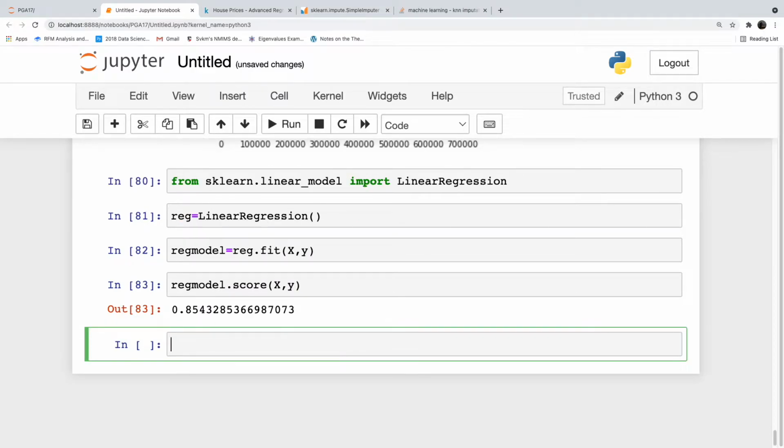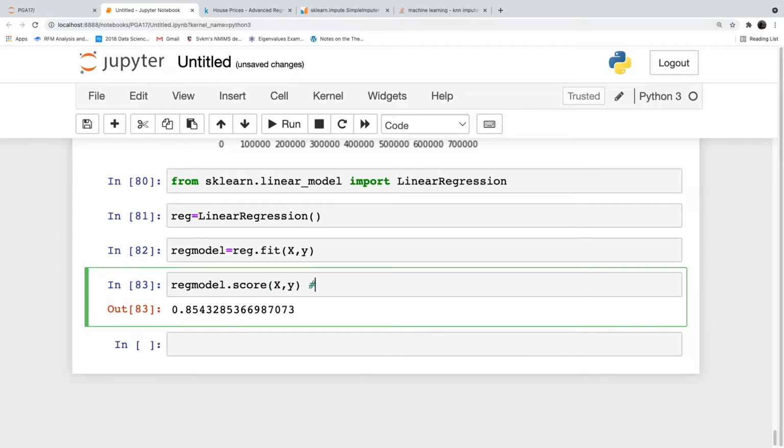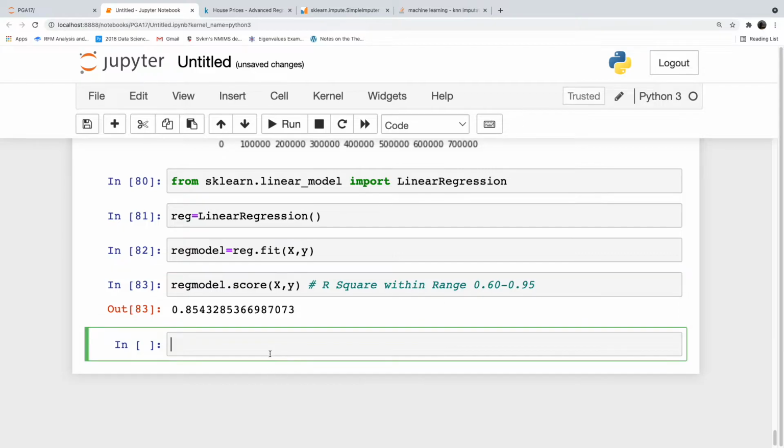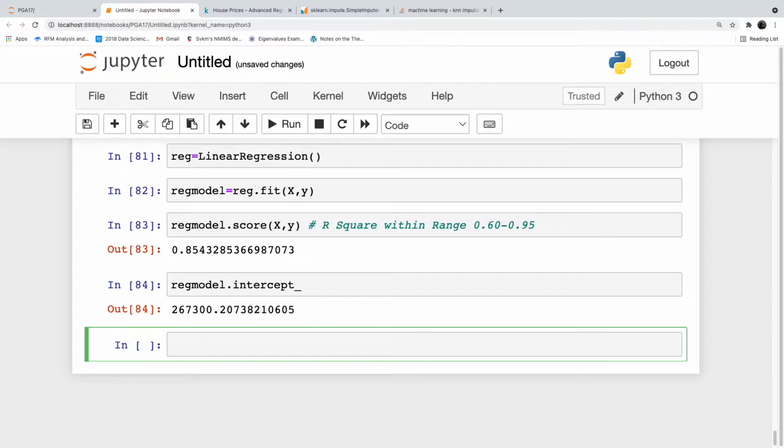You have 85.43. What is this 85.43? R square. This is R square within the range, right? R square is within the range of 0.60 to 0.95. We got 85.43. Now, if you want to see the coefficients, reg_model.intercept_. This is the intercept.